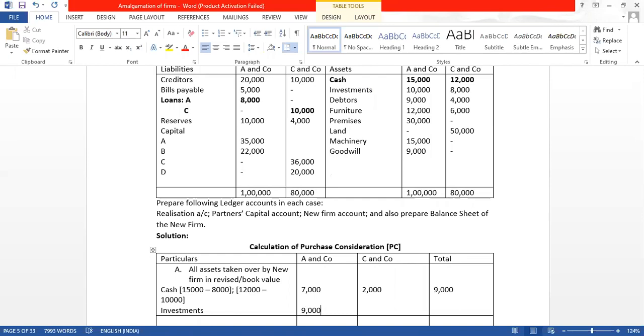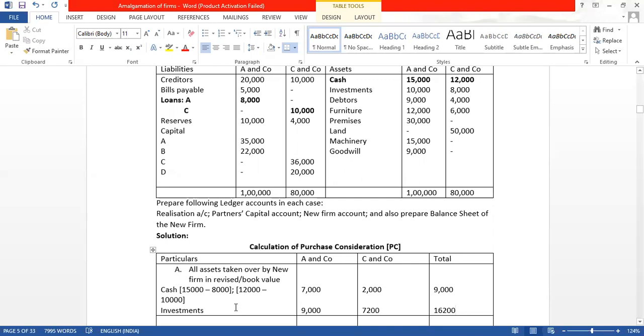And what about 8,000 में से 10% गया? 8,000 10% is 800. So 800 हम 8,000 में से minus करेंगे, we will get 7,200. Total will come to 16,200.